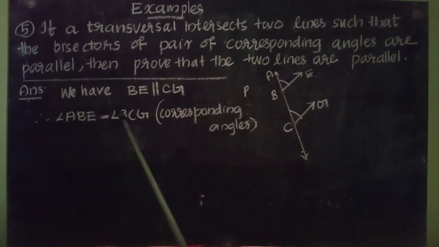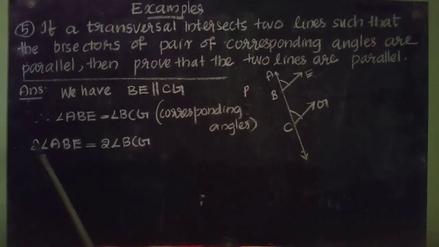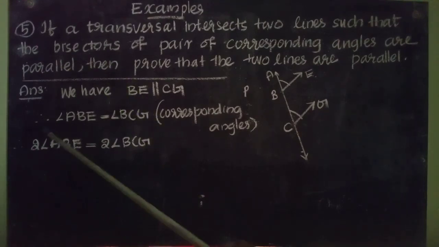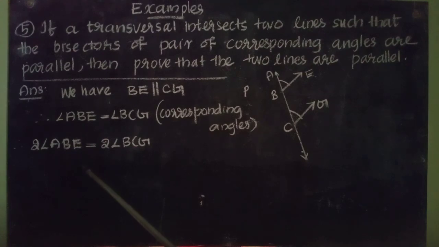Now take the double of each angles. That is 2 times angle ABE equal to 2 times angle BCG. If angle ABE and angle BCG are equal, then 2 times angle ABE and 2 times angle BCG are also equal.